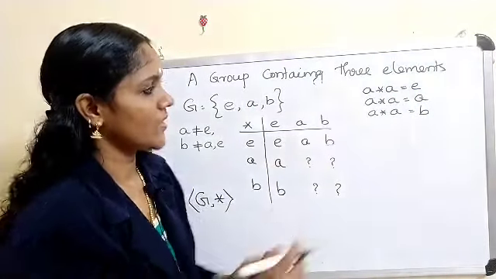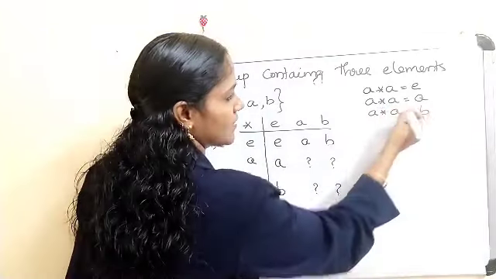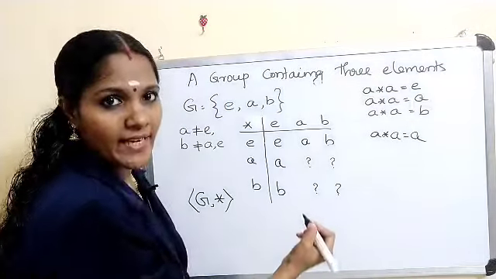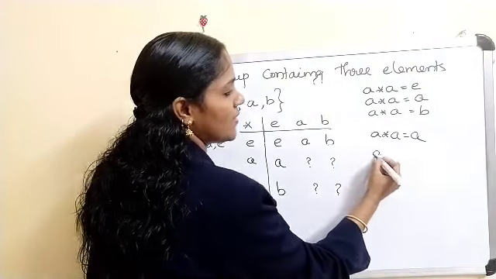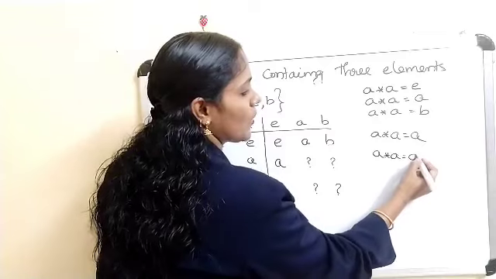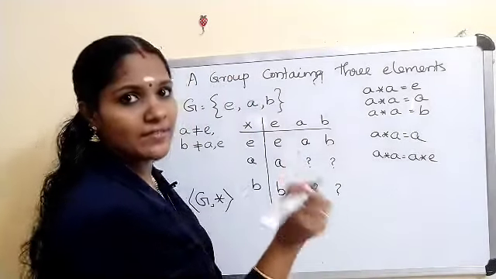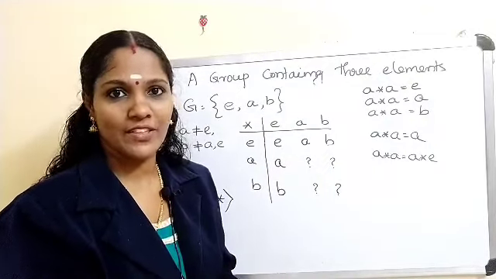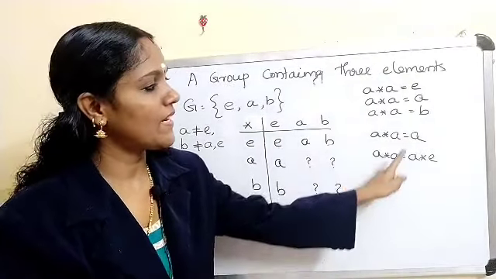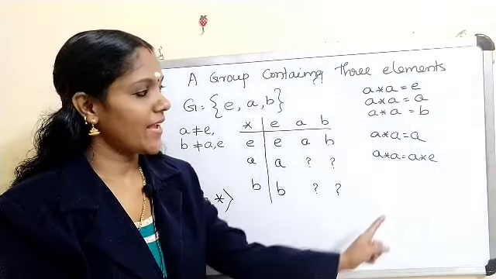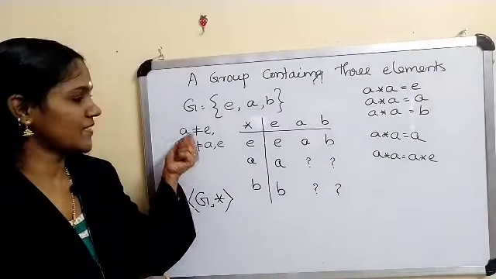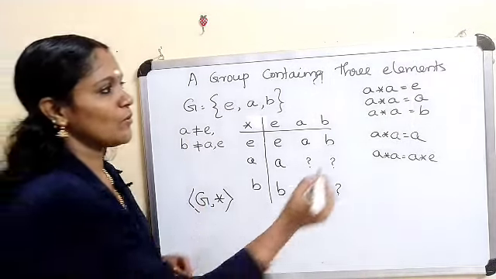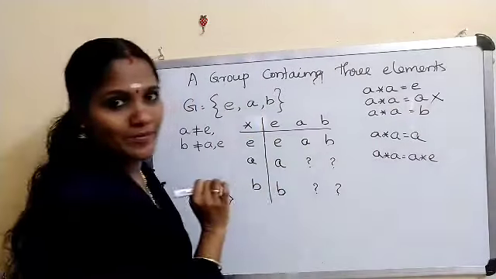We consider each case. First I am considering this case: A star A equals A. A star A equals A implies A star A equals A star E, as E is the identity element. And if G is a group, then G satisfies the left cancellation law, an elementary property. If you apply left cancellation, that means A equals E. That is a contradiction because we chose A such that A is not equal to E. So this possibility is impossible.